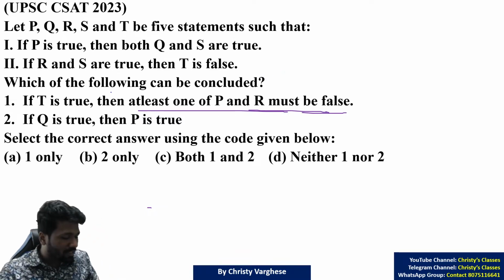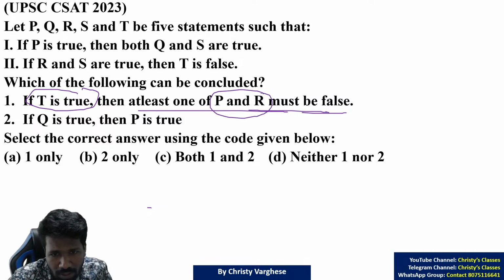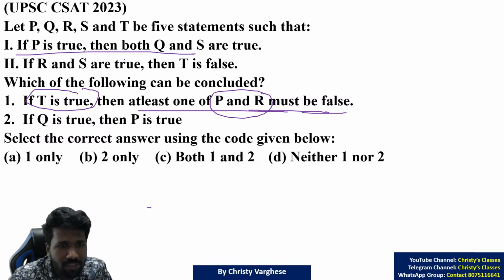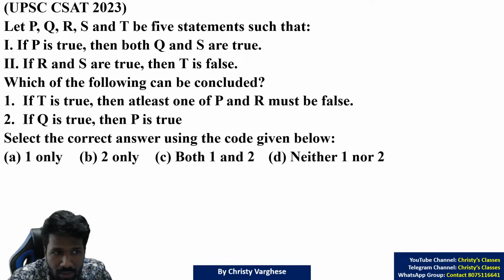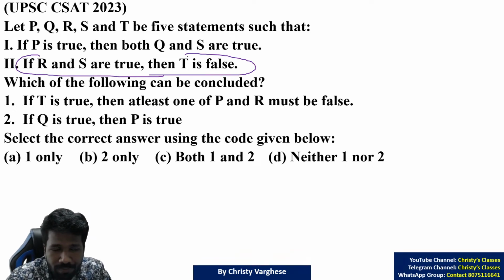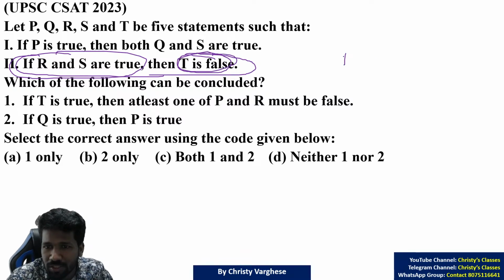Okay, let us consider this way. If T is true, then at least one of P and R must be false. At least one means P only false, R only false, P and R both being false, all are okay. Let us think from the question where it is mentioned about T is true. Nowhere it is mentioned T is true, but T is false is mentioned, and I told you the contrapositive will always be true. This statement, what is the contrapositive? Contrapositive means T is false means R and S are true is false, or R and S are false. T is false means T is true.